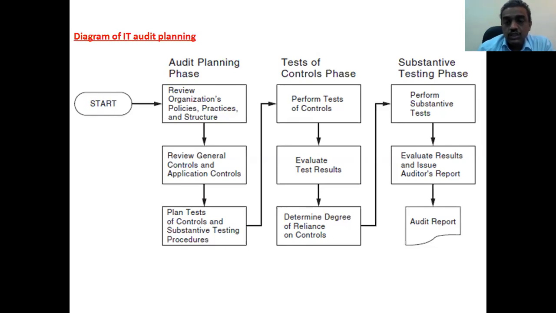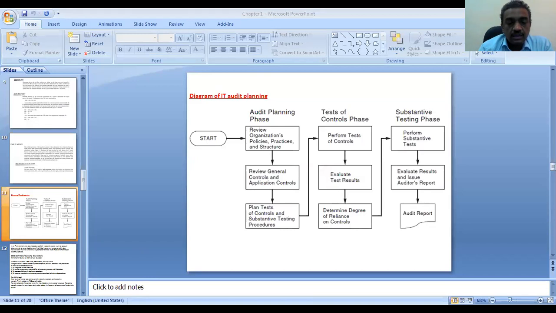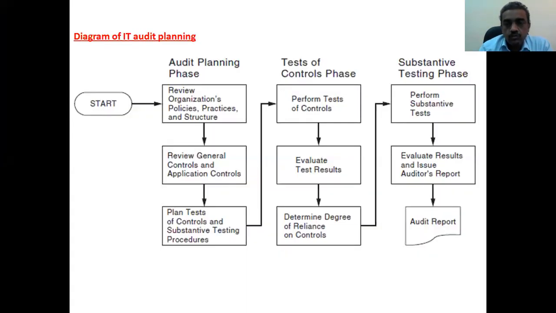Plan the test of controls. You have to write the testing procedures, how to test the system. After that, perform tests of controls, which is a more important thing. That is how we can do it with different kinds of operations. What are the different kinds of activities?